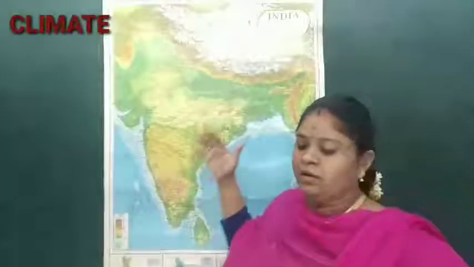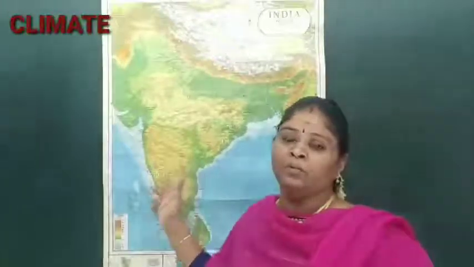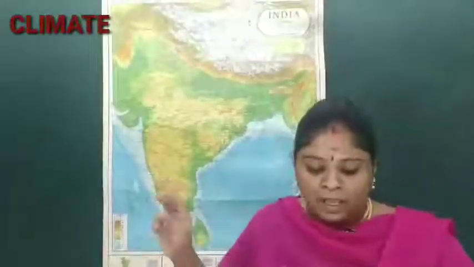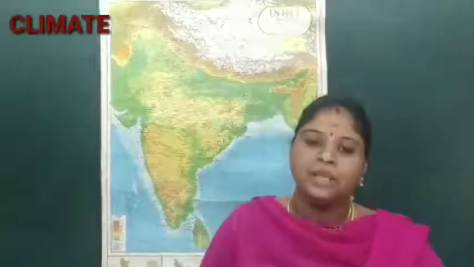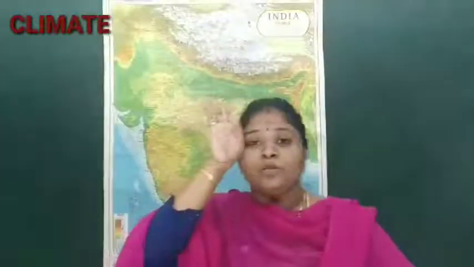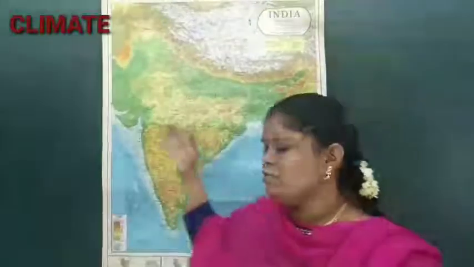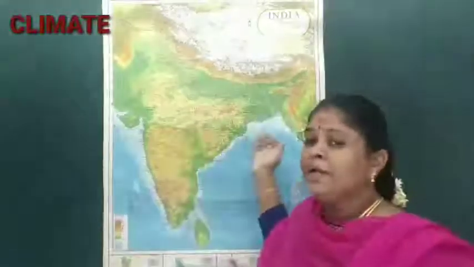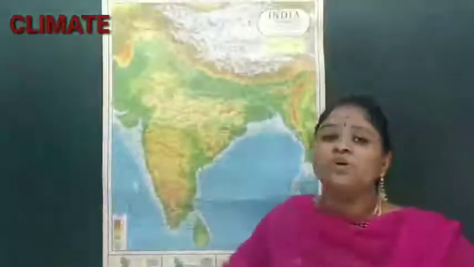So this causes the complete change in the direction of the wind movement in the summer season, and the air moves towards the low pressure area from the high pressure area, which will be there in the ocean body. So it is moving from the south of the Indian Ocean. When it is moving from the Indian Ocean, the ocean body has a lot of moisture content, so it starts absorbing the water content from there.